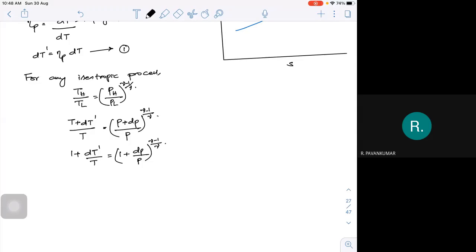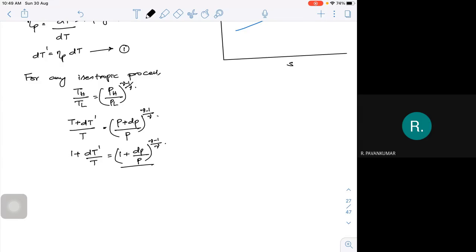Now you look at this particular thing. A little bit of mathematical thing we have to apply here. If you look at this term, it looks like the polynomial expressions you might have seen. That looks like 1 plus gamma by gamma minus 1 into dP by P, then gamma minus 1 by gamma whole square into d square P by P square, and I can go on adding up the higher order terms.